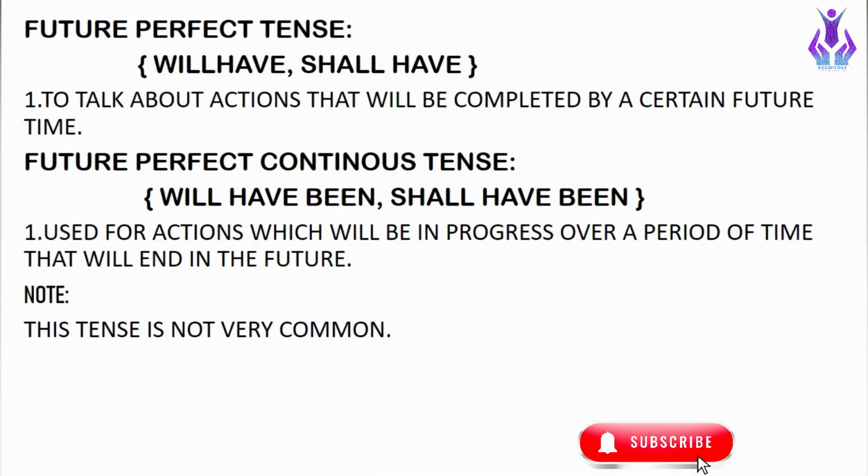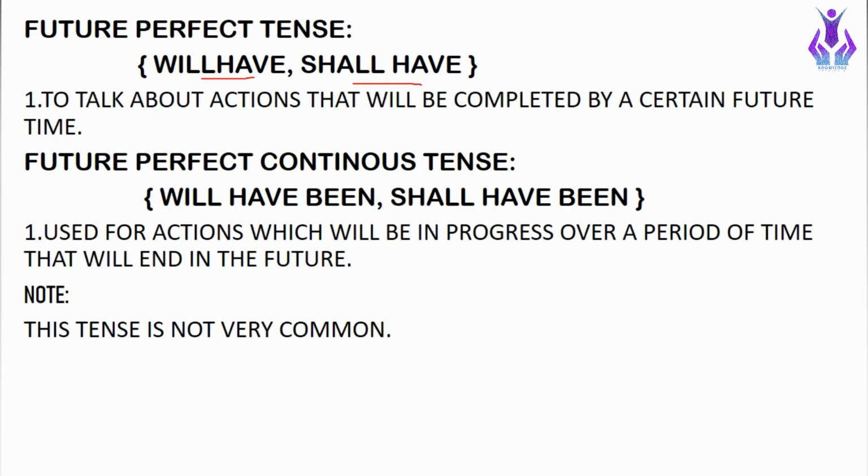In future perfect tense, we use will have and shall have. Future perfect tense is used to talk about actions that will be completed by a certain future time. Like there are some actions that will be completed at some time in the future. So those actions come under future perfect tense. For example, I shall have written my exercise by then, or he will have left before you go to see him. So these kinds of sentences come under future perfect tense.